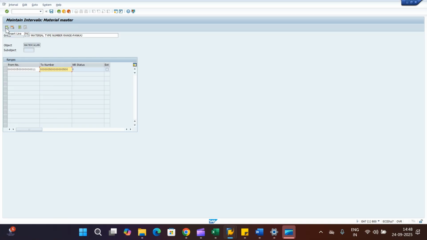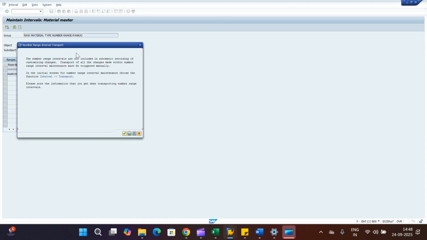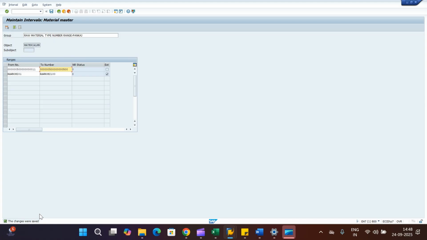If you want an external number range as well, then click on Insert Line and provide the external number range, which is alphanumeric in nature. This way you can provide the from and to number for the external number assignment. Click on enter and save these number ranges. Click on continue. So these numbers have been saved.